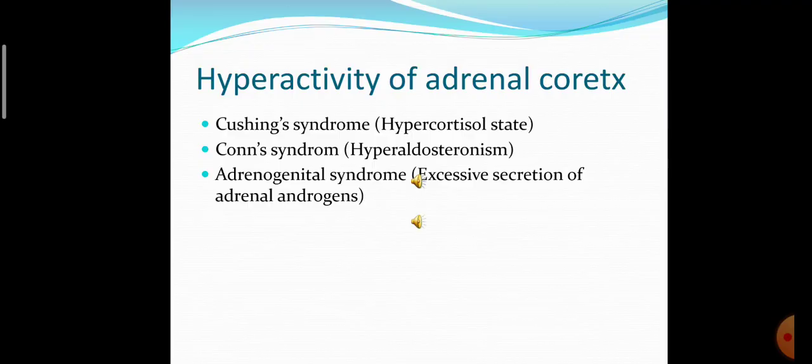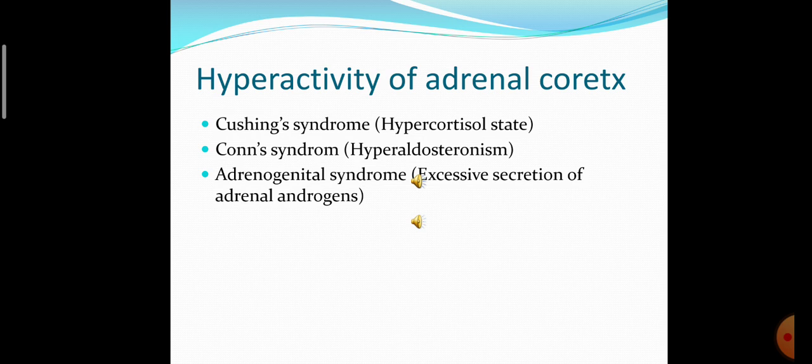So hyperactivity of the adrenal cortex: if cortisol level increases, then it produces Cushing syndrome. If aldosterone level increases, then it produces Conn syndrome.